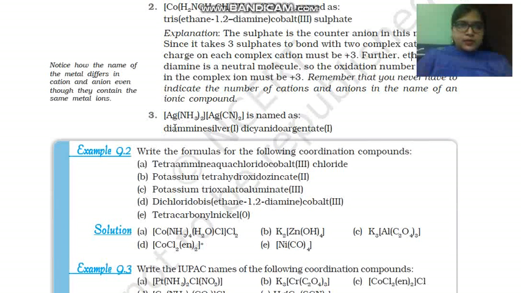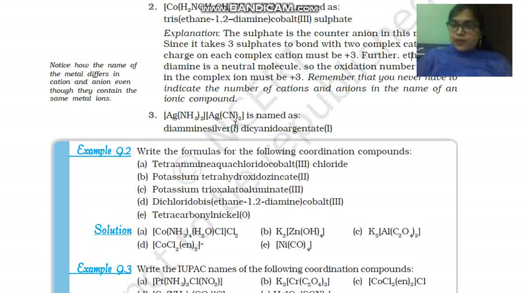Now see children, [Ag(NH3)2][Ag(CN)2]. Here you can observe that something is different as compared to the other two coordination compounds. Here you have observed Ag(NH3)2 and Ag(CN)2. See children, ammonia is a neutral ligand, no charge is there on ammonia, and both are silver, Ag. Okay, and one CN bears -1 charge, one cyanido bears -1 charge. So two cyanide groups will be -2.